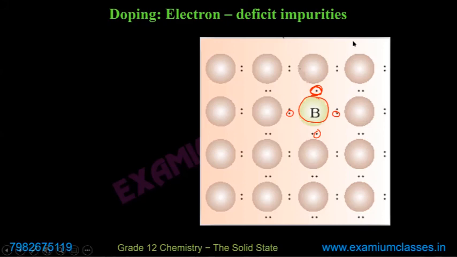Doping is the addition of an external atom or element in an intrinsic semiconductor to increase its conductivity.